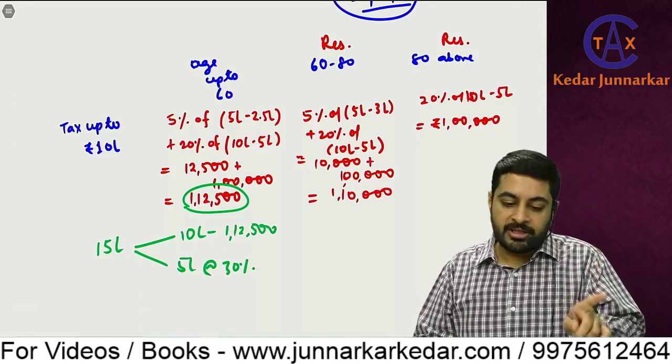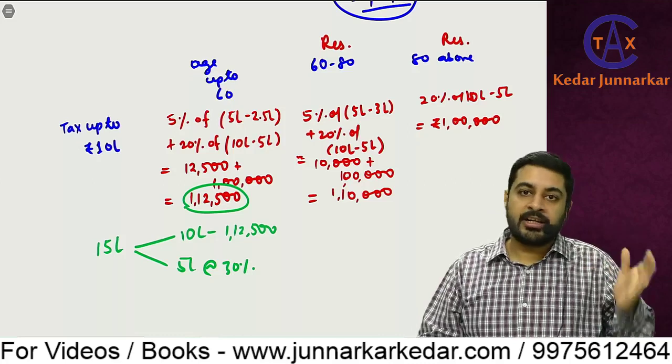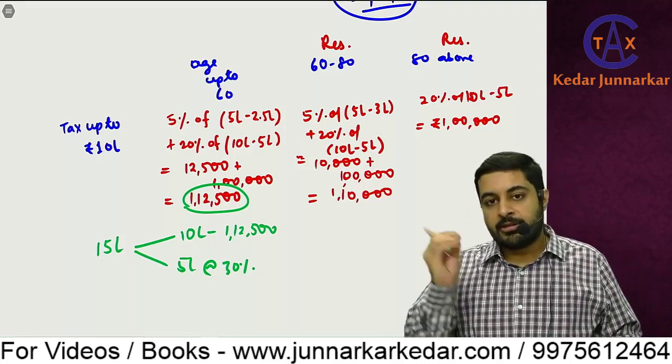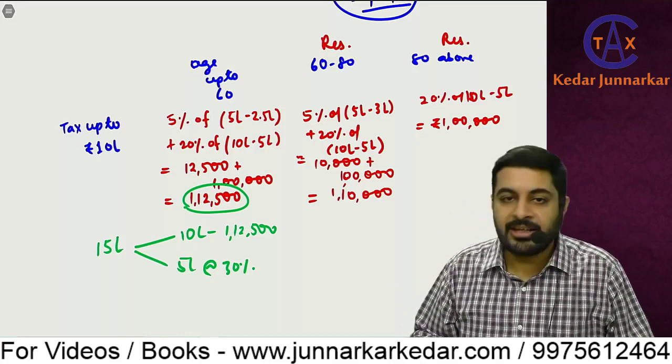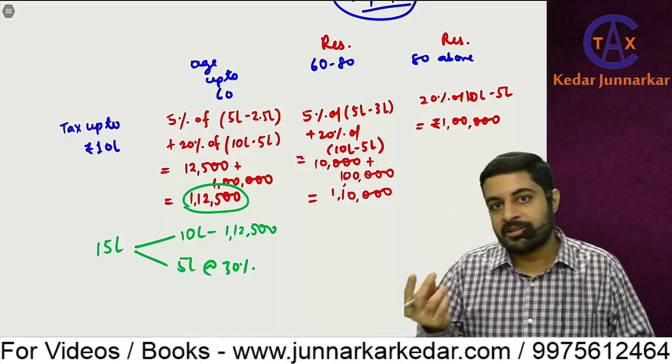So for up to 60 years, tax up to 10 lakhs is 1,12,500, for 60 to 80 it is 1,10,000, and for a super senior citizen it is 1 lakh. So that tax calculation becomes easier.